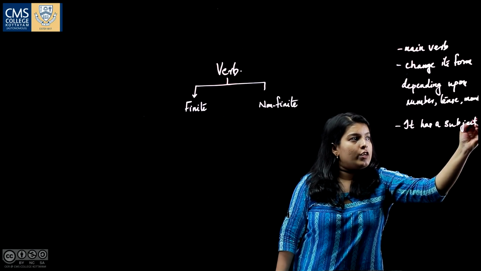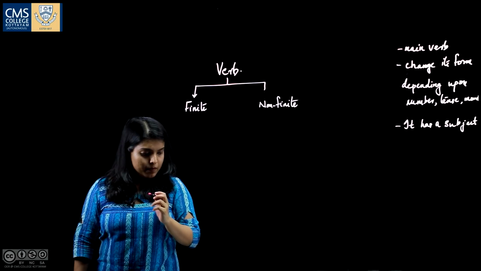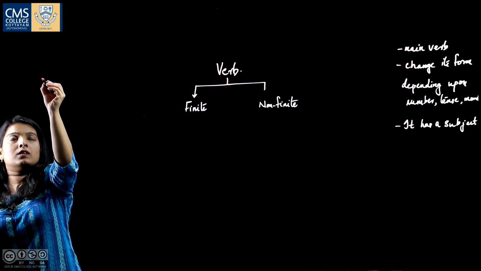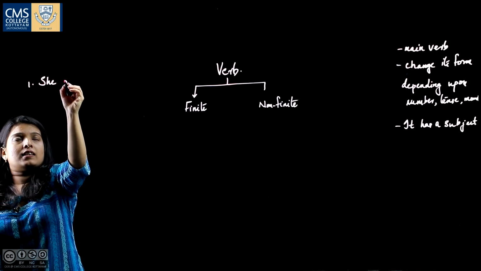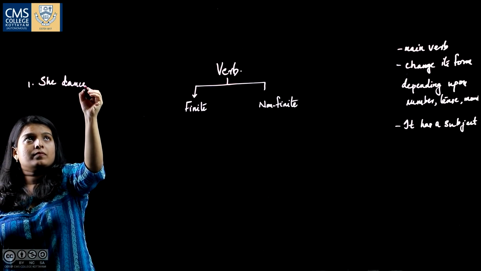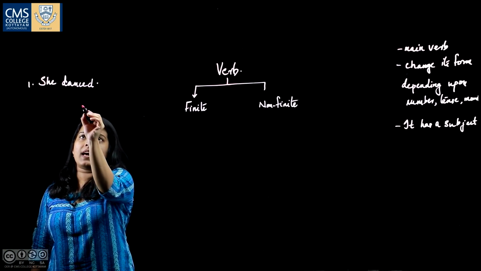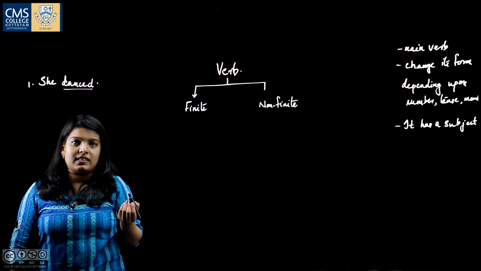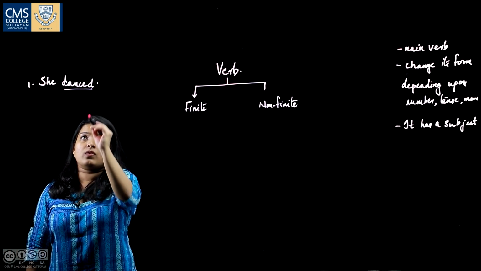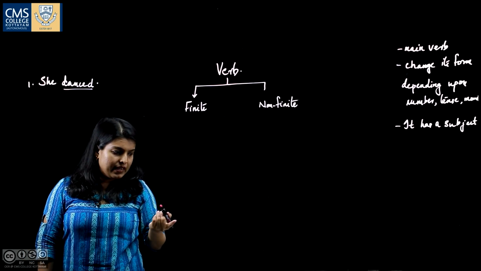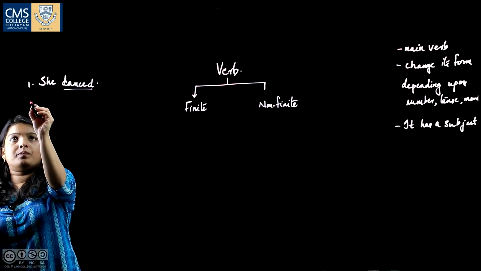We will look into an example. She danced. Here there is only one verb and it is a main verb. Danced is a main verb. It can take the tense. It is the simple past tense that is used there. So, this is a finite verb. I will write a bigger sentence. My little brother wants to be an actor.